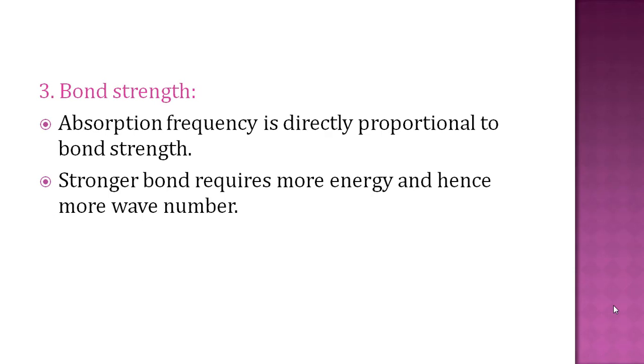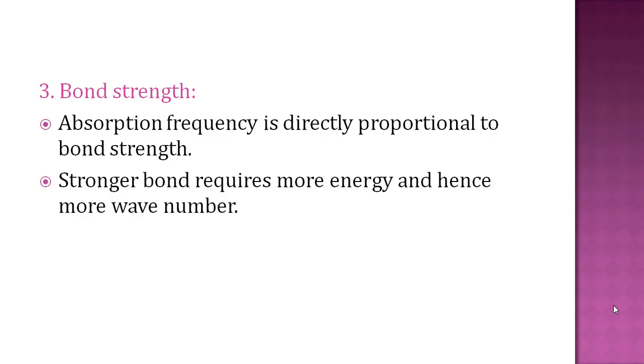Third is bond strength. Obviously, absorption frequency is directly proportional to bond strength. A stronger bond requires more energy and hence a stronger bond shows more wave number in the IR spectrum. Any factor that strengthens the bond produces an increase in absorption frequency, and any factor that weakens the bond produces a decrease in absorption frequency.